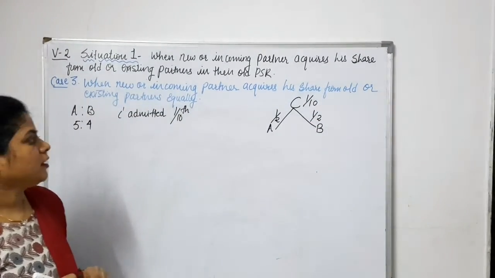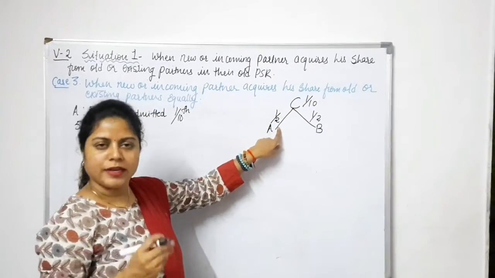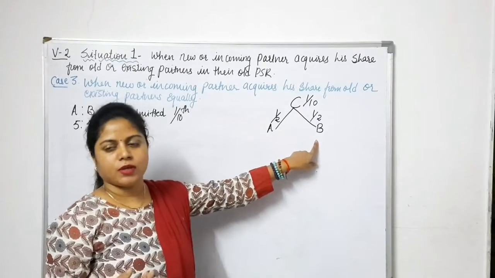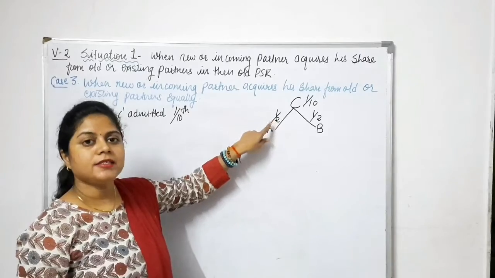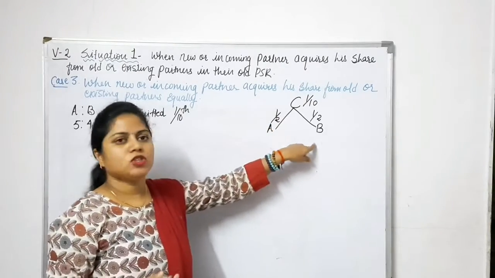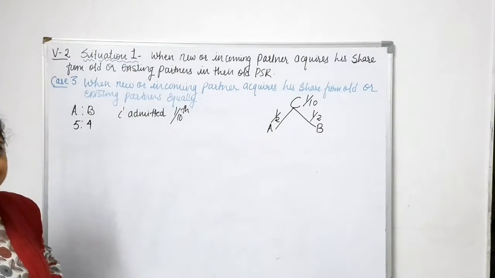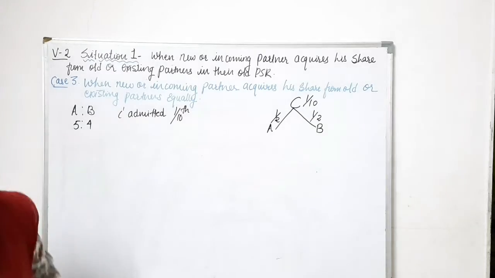Yes, is it correct? So C is going to acquire equal proportion from A and equal proportion from B. Okay, the same proportion from A and B. So A's proportion will be 1 by 2, and B's proportion will be 1 by 2 of 1 by 10. Okay, fine. So this is how A is going to acquire.